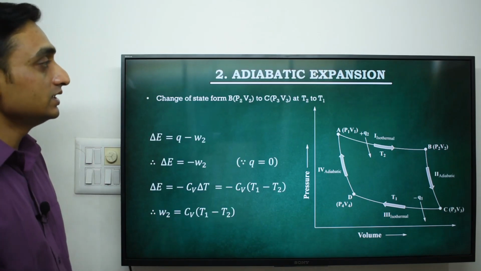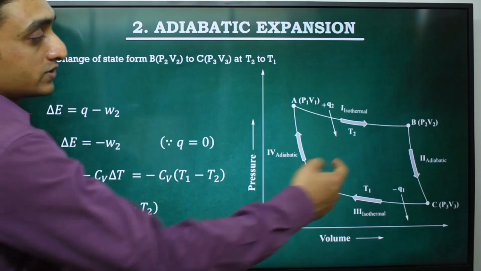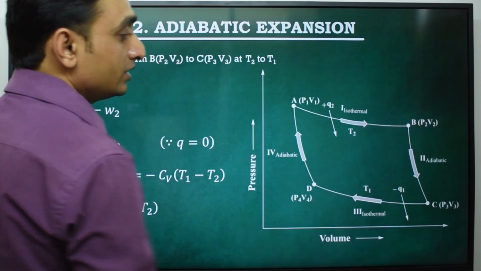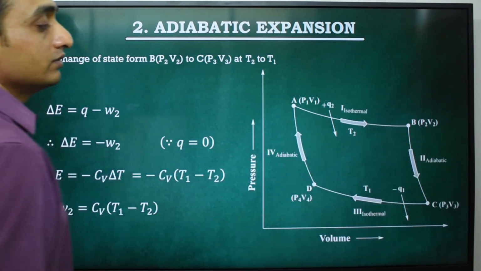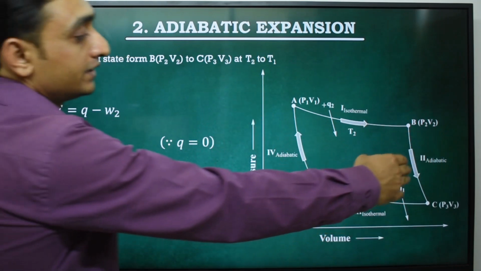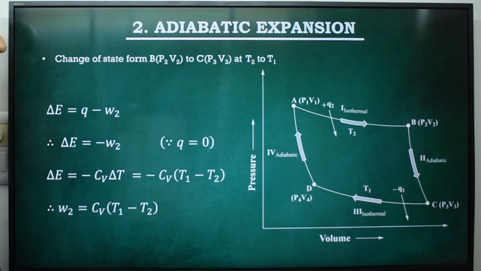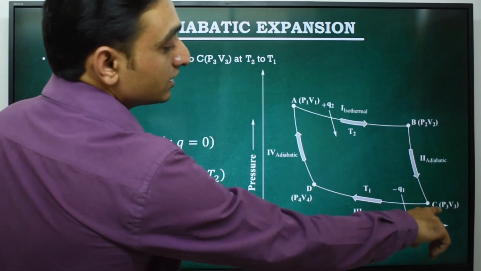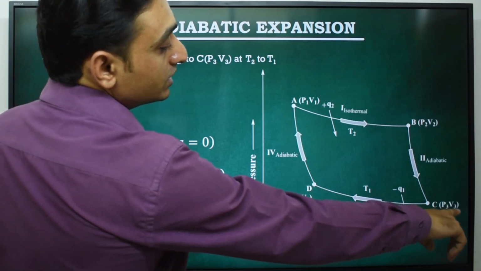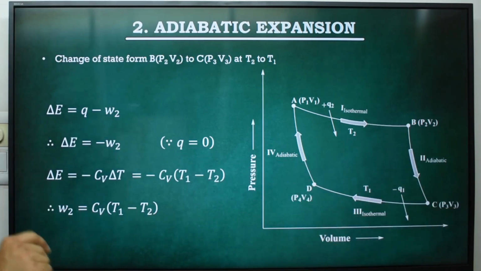Our next process is adiabatic reversible expansion. This process starts with state B which is P2 and V2. The gas expands adiabatically and the temperature of the system drops from T2 to T1, and the next thermodynamic state of the system is state C which is P3 V3. During this process the work done by the system is W2.